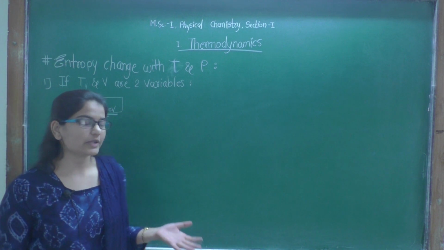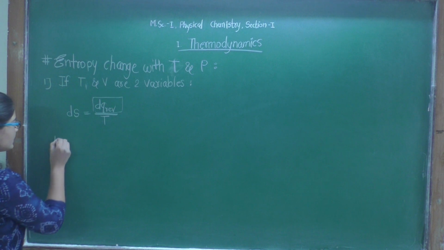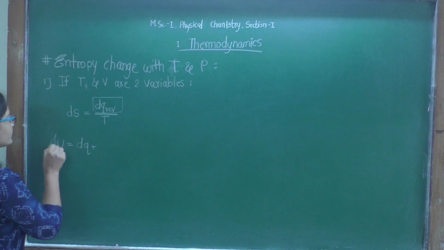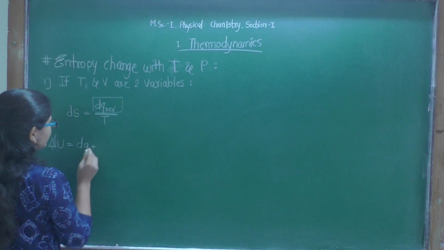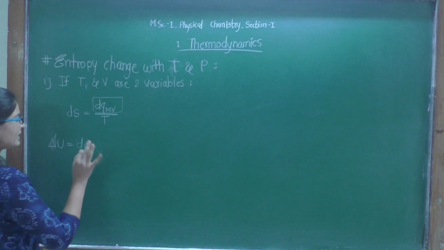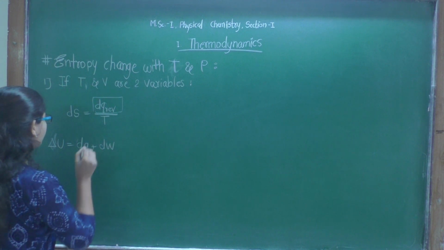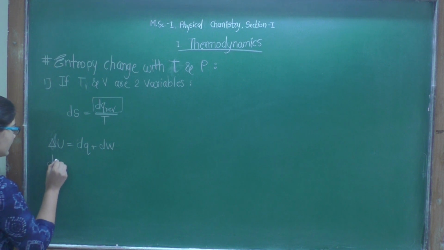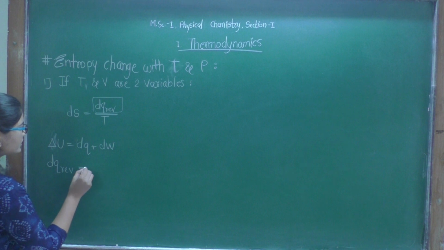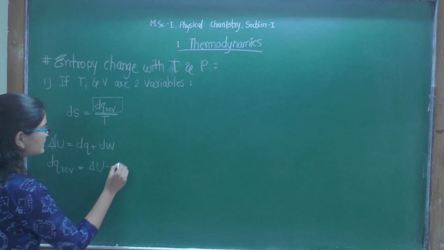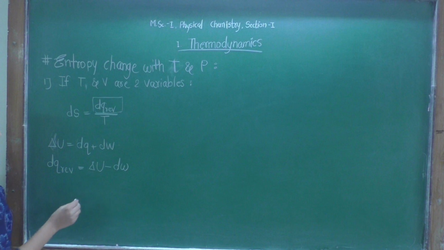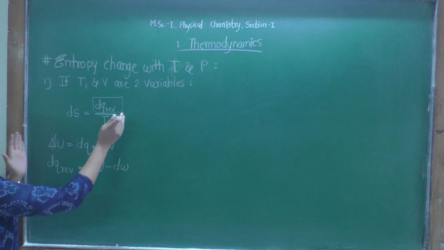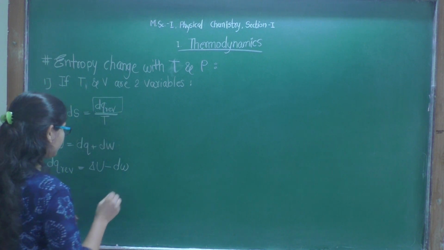We know the first law of thermodynamics says dU is equal to dq plus dw, and for finite change, delta U is equal to q plus w. So for dq reversible, we can write dq reversible is equal to dU minus dw. Now we can substitute this value here, but before that, what is dw?